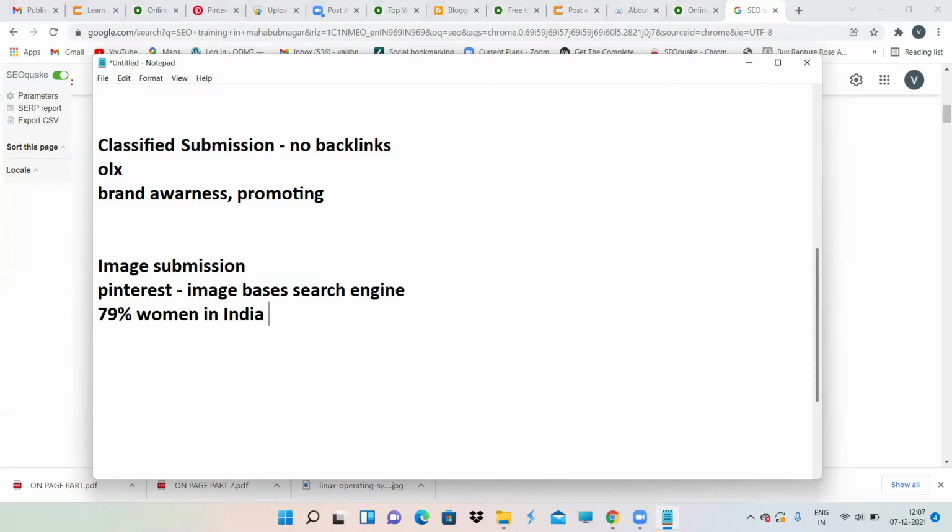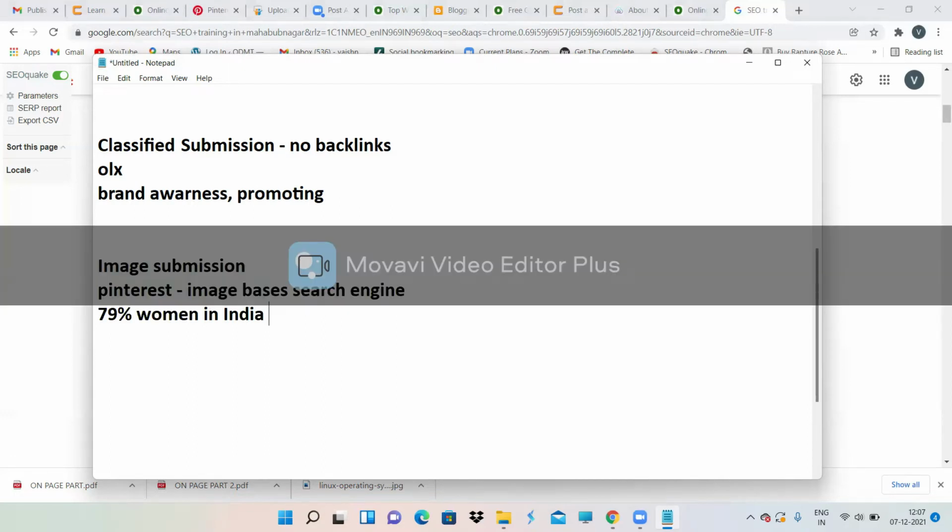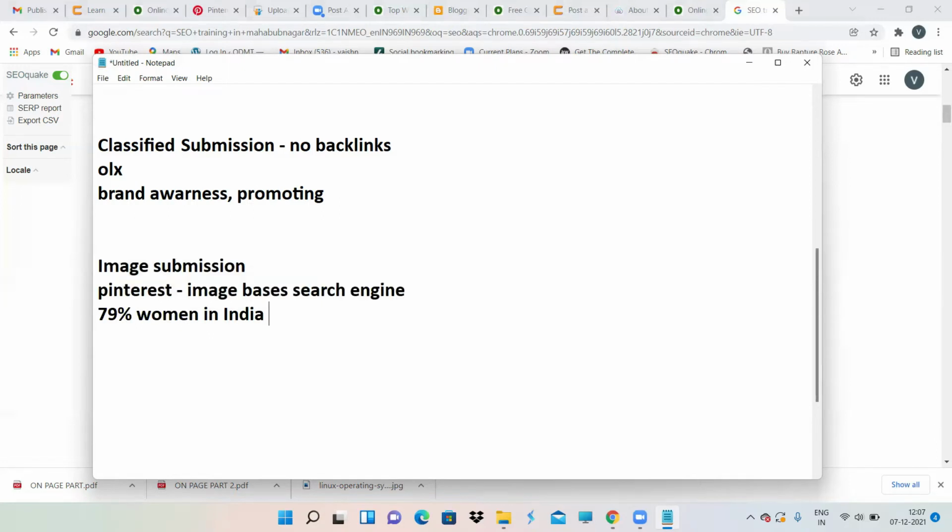So generally, why do you use Pinterest? Suppose somebody has purchased a new home and they are looking for good interior designing services. Then what will they be doing? Instead of searching on SERP, they'll directly go into their Pinterest account and search for interior designing and all. If they are looking for saris or something like that, again they'll look for saris on Pinterest.